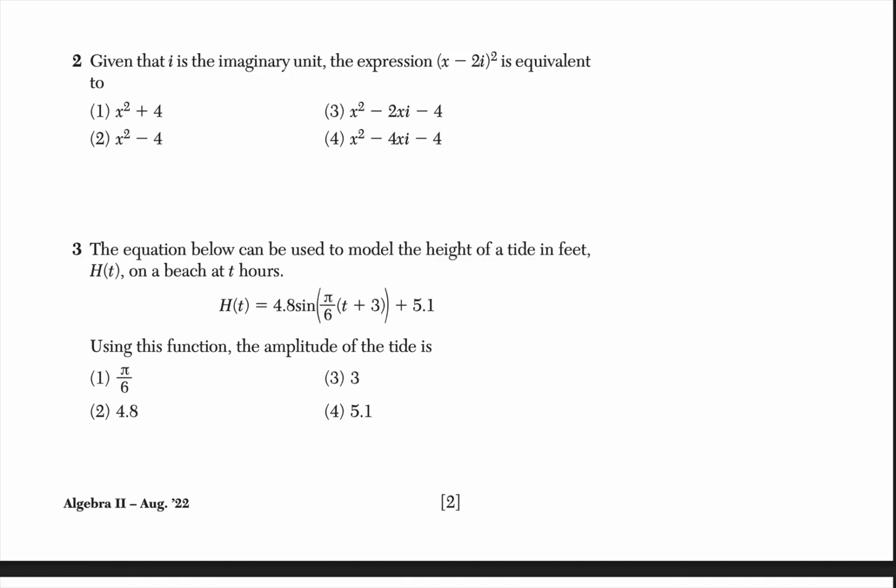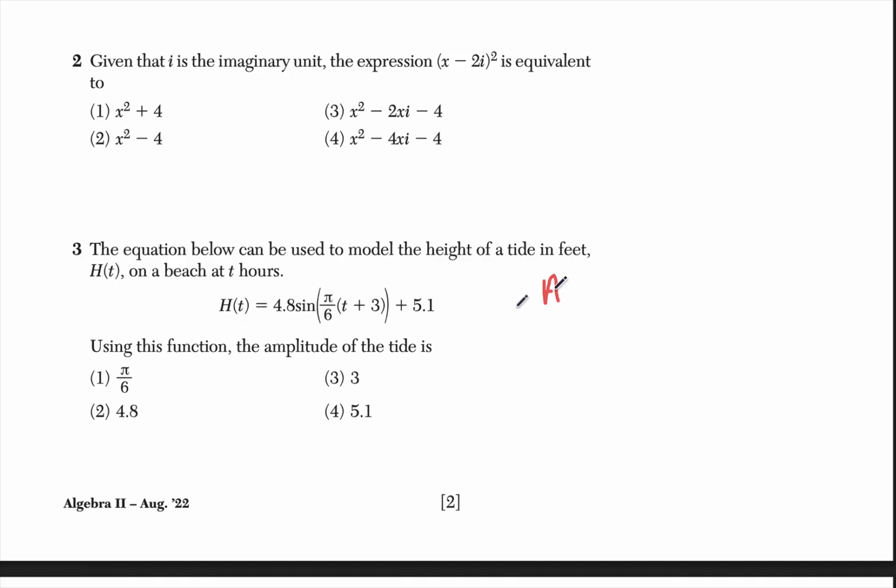Moving on to number 3: the equation below can be used to model the height of a tide in feet, h of t, on a beach at t hours. We should know that this is a trig equation. And for trig, whenever I see an equation, I can think of 3 important details about it.